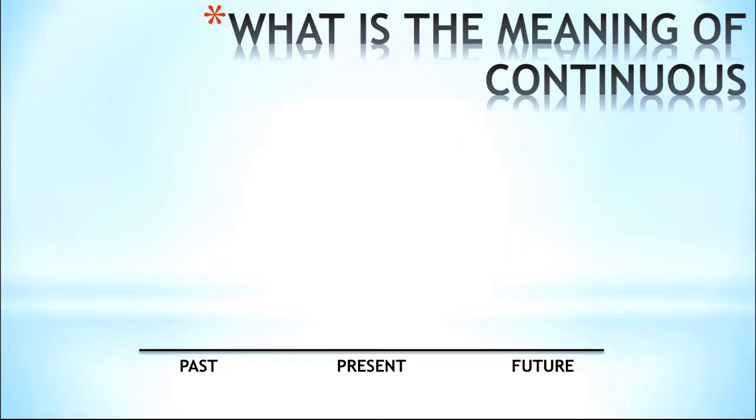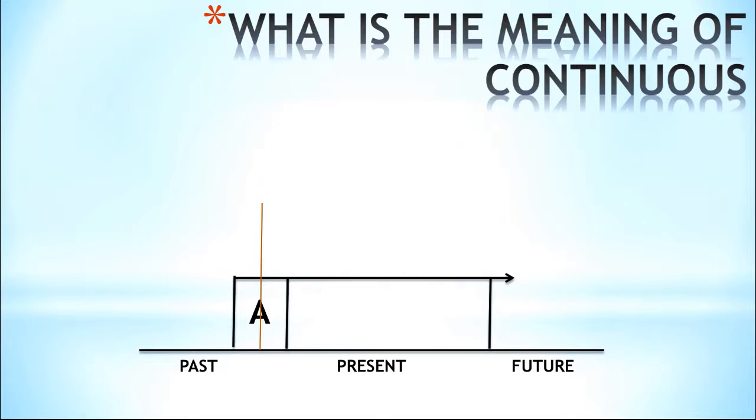So what is the meaning of continuous? As you can see, there's a timeline going from past to future, okay? In the past is what has happened, present is what is happening, and future is what will happen. Let's assume that there's a duration. At the start of the duration, you started doing something, and at the end of the duration, you finished doing that. So at the midpoint, you were still doing that. If you talk about that duration, then you will be talking in past continuous. The same happens with B. If you talk about this duration, it will be called past continuous.